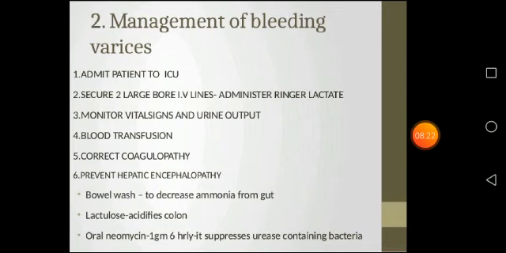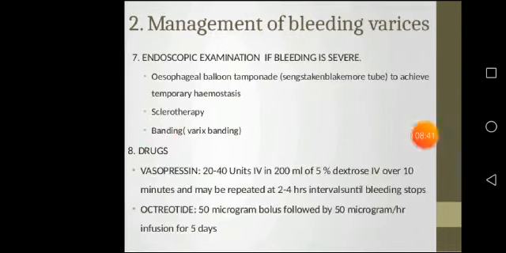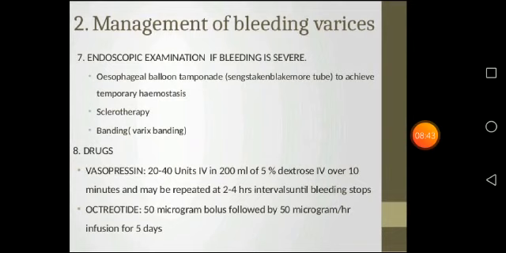For that, the management is the bowel wash that decreases the ammonia from the gut, lactulose that acidifies the colon, then oral neomycin, 1 gram 6 hourly, which suppresses the urease-containing bacteria. These are the management of the bleeding varices. Next, if the endoscopic examination shows the bleeding is severe, use the esophageal balloon tamponade to achieve temporary hemostasis, then sclerotherapy, then banding.